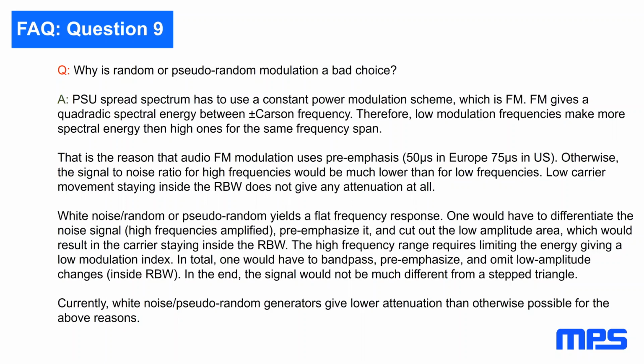Pseudo-random: we didn't talk about it much, but we saw that there's an optimum modulation frequency. The problem with pseudo-random is that in order to make it effective, you would have to limit the bandwidth of your pseudo-random signal so that it doesn't include too low or too high frequencies. That's pretty tricky. If you do it pretty optimally, your modulation signal will look pretty much like a triangular signal. So typically, it's much easier to make things worse with pseudo-random compared to a simple analog triangle signal.